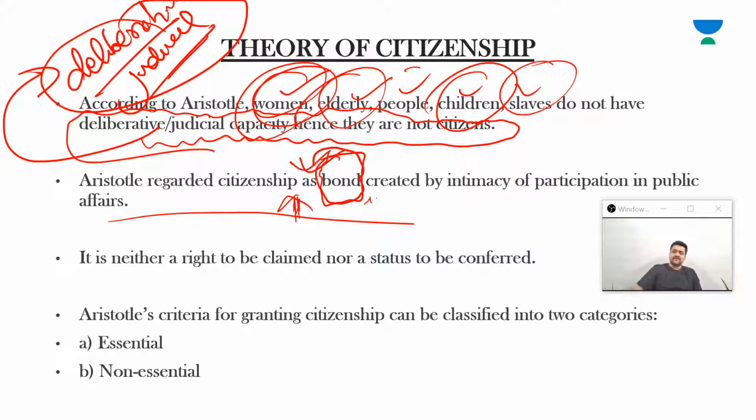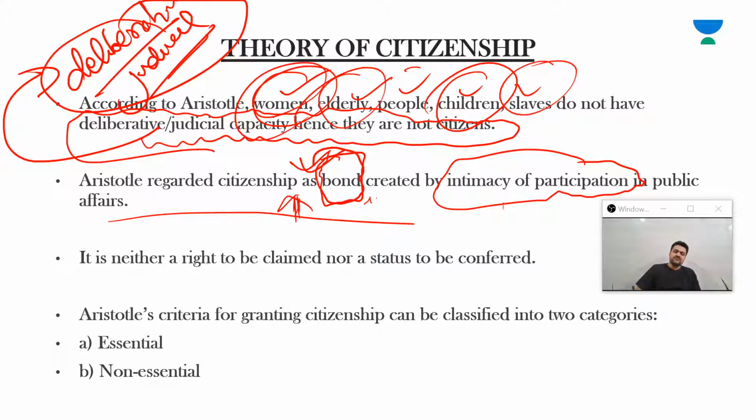It is a bond created by intimacy of participation. Okay, so a bond among citizens, a bond among individuals. Citizenship is not merely a legal recognition. It is a bond, and that bond is going to emerge only by the intimacy of participation. So all the citizens, when they participate actively in the affairs of the state, a bond will develop among them. That is what Aristotle refers to as citizenship.